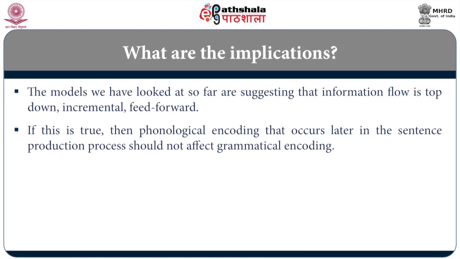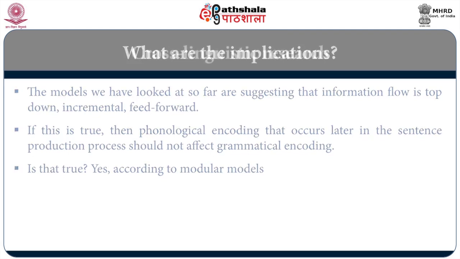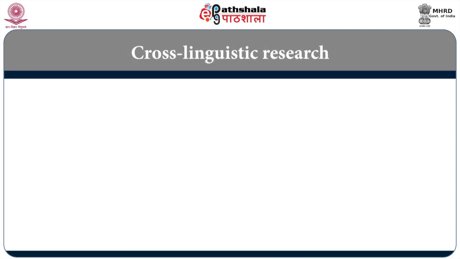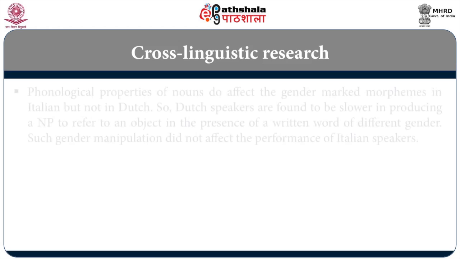So if something happens at phonological encoding, it should not affect the top level, right? Is that true? But that's what they thought. The modular models proposed earlier thought that something that happens at a lower level cannot affect a higher level. But a whole lot of cross-linguistic research since the late 80s and 90s has shown otherwise.